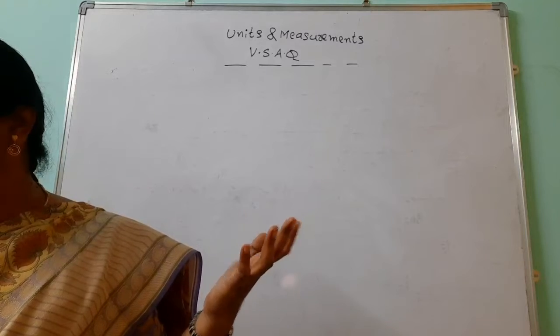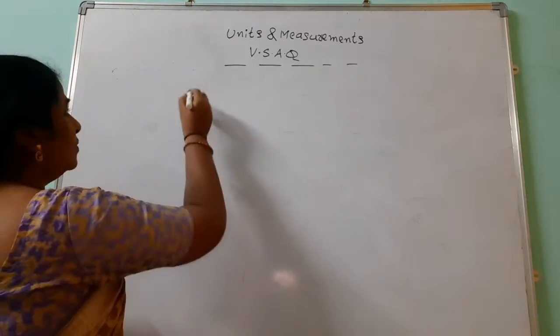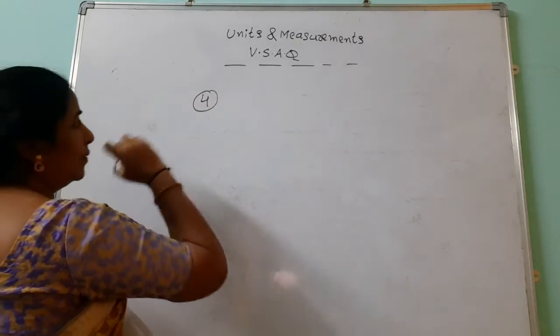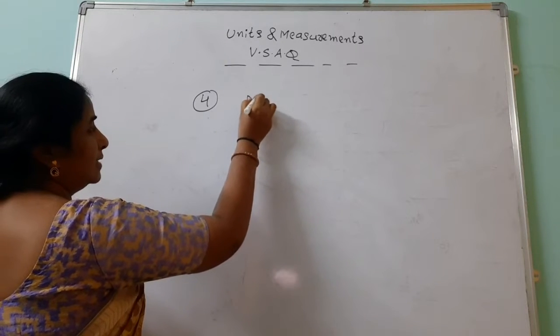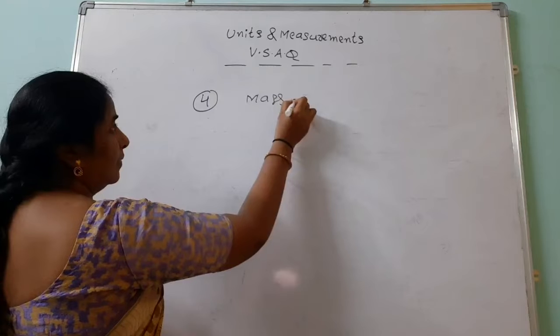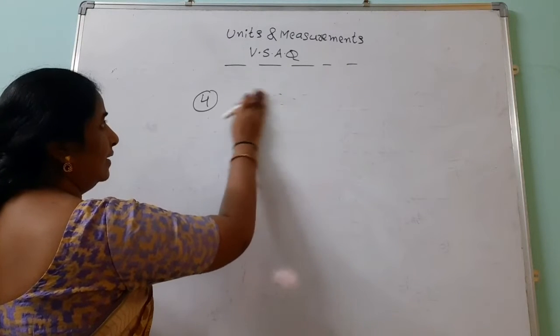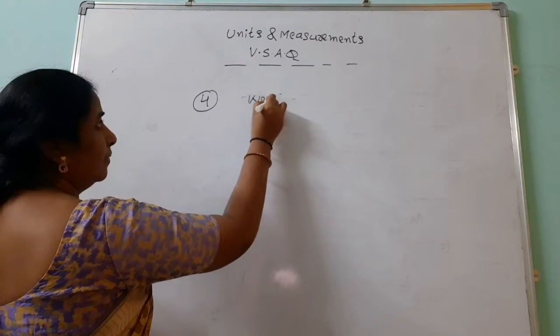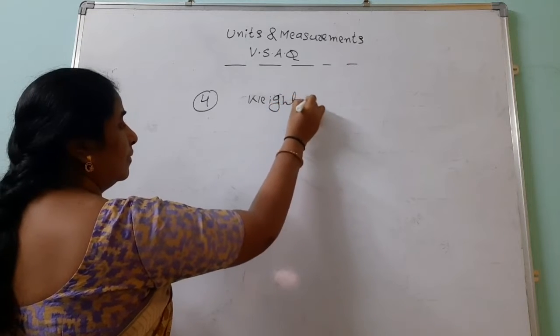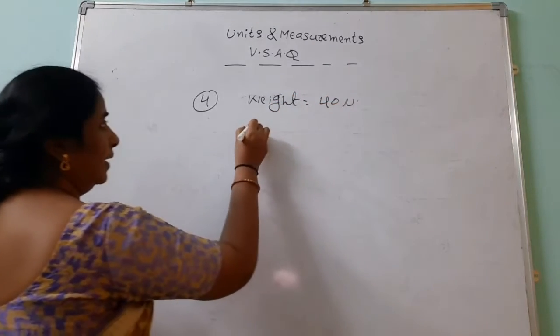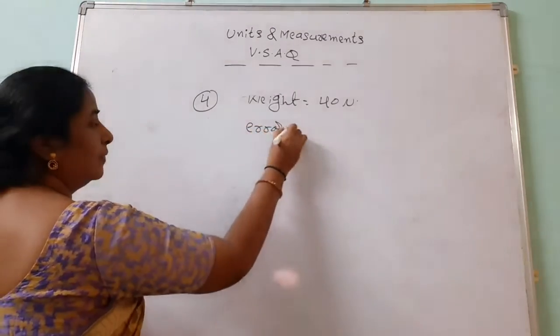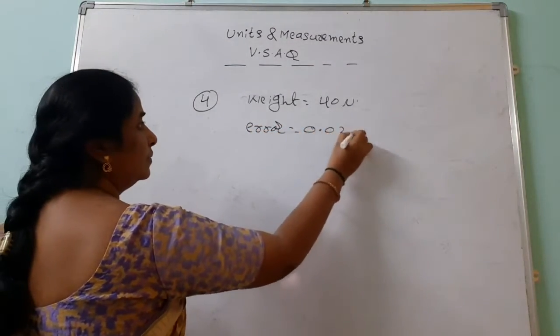Then the fourth one: how to express the errors. Suppose you have one body, whose mass, or otherwise we take weight, is in Newtons, and the error is 0.02.